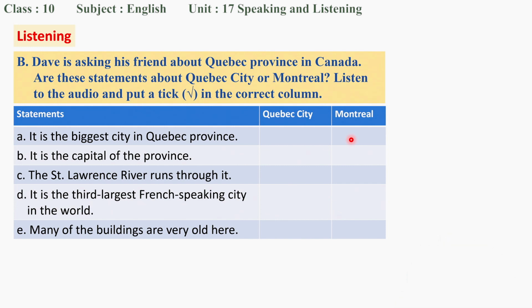Hey Bob, guess what? I'm going to visit Quebec next summer. I have to go to a friend's wedding, but I also want to stay a while longer and do some sightseeing. That's great, Dave. But do you mean the province of Quebec or Quebec City? I guess I mean the province. The wedding is in Montreal, so I'm going there first. I'll be there for about 4 days. Montreal is the capital of the province, right? Well, a lot of people think so because it's the biggest city, but it's not actually the capital. Quebec City is the capital. But Montreal is great. The St. Lawrence River runs right through the middle of the city. It's beautiful in the winter.